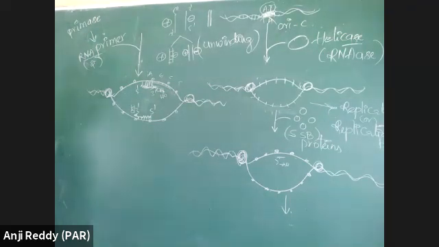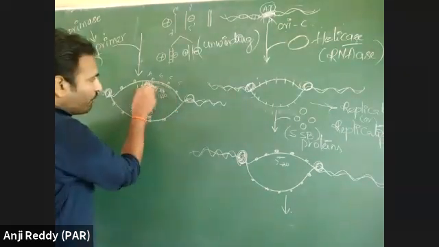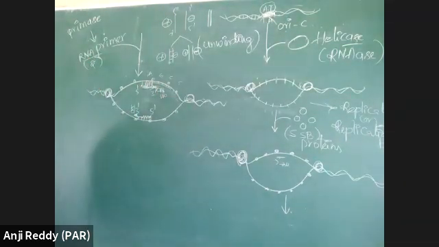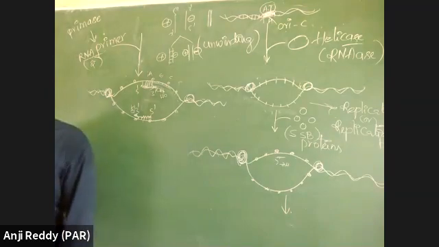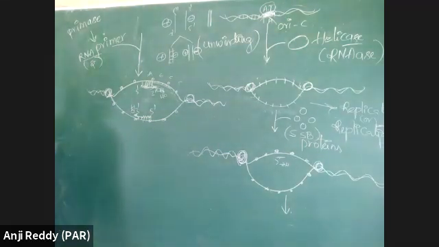Daughter DNA is formed. This is only the daughter DNA. If we complete the elongation step, then you can understand how daughter DNA is formed. Now, write notes for this initiation process.